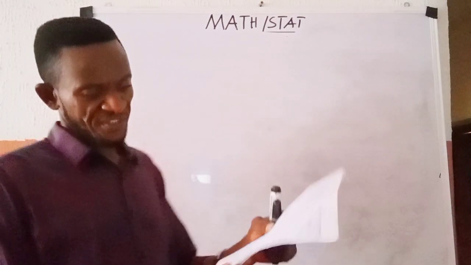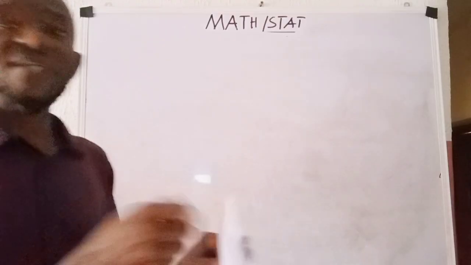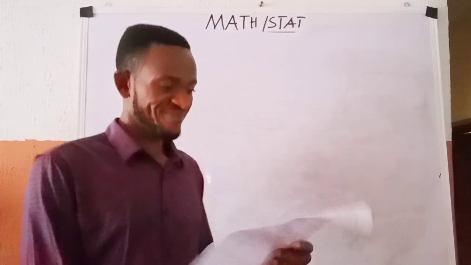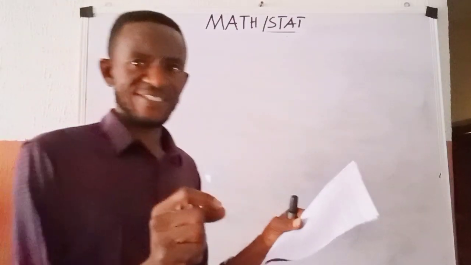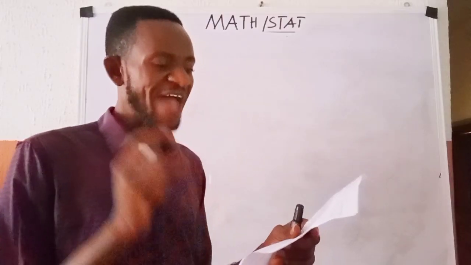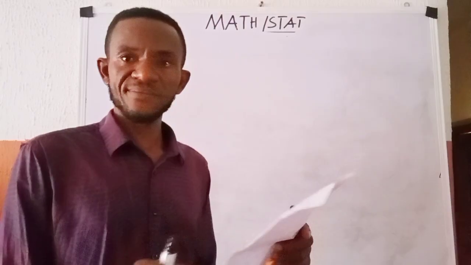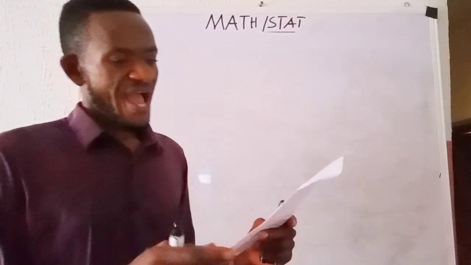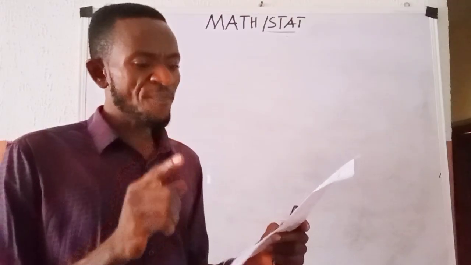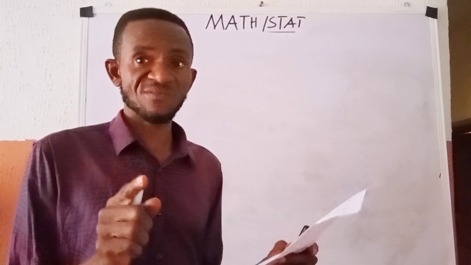Those two questions are, number 1. Number 1 says, and I read, 2 dice are thrown simultaneously, that is together, and the sum of the numbers obtained is found to be 7.